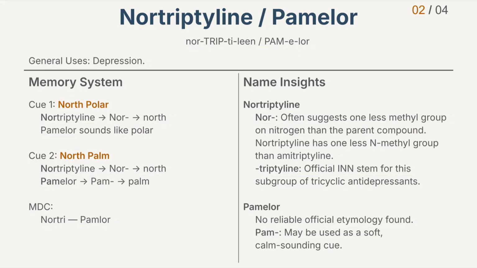Nortriptyline. The generic name is Nortriptyline. Again, Nortriptyline. The brand name is Pamelor. Again, Pamelor. Nortriptyline is mainly used to treat depression. Now let's build a memory link between the generic and brand names.